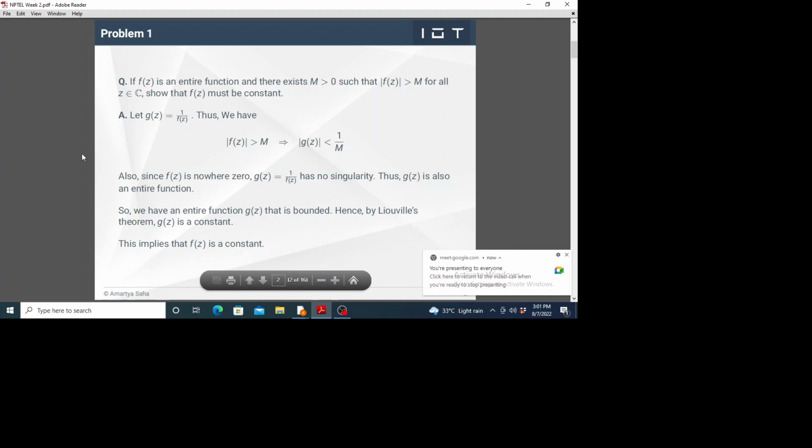So let f(z) be an entire function such that there exists an m greater than 0 such that the modulus of f(z) is always greater than m for any complex number. We have to show that f(z) has to be a constant.